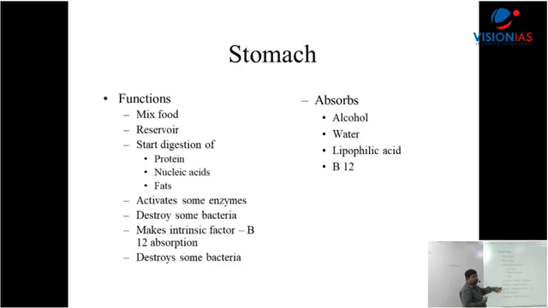Now it destroys some bacteria. Why? It is acidic in nature. So some kind of harmful bacteria will be killed by the stomach. Then what comes here? It makes intrinsic factor for B12 absorption. Very important one. B12, right? Also very important in terms of function, and it is made by the stomach part. Lack of B12 causes one disease called pernicious anemia. So B12 there absorbs and then goes to the blood. Then what comes, destroys some bacteria.